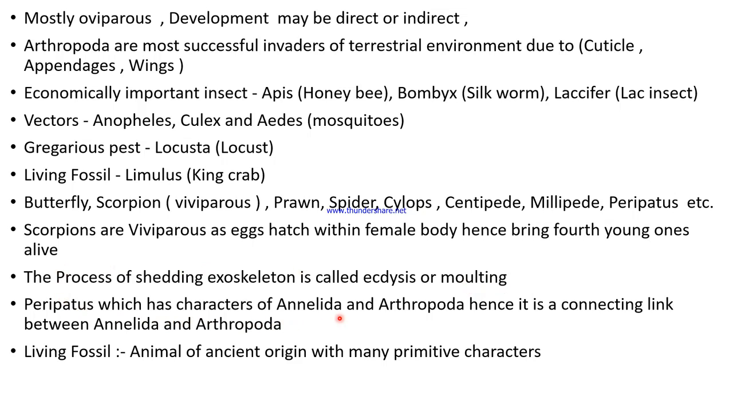Peripatus has characters of Annelida and Arthropoda, and hence it is a connecting link between Annelida and Arthropoda. So peripatus is connecting link between Annelida and Arthropoda. What is a living fossil? Animal of ancient origin with many primitive characters is called living fossil. For example, living fossil Limulus, king crab.